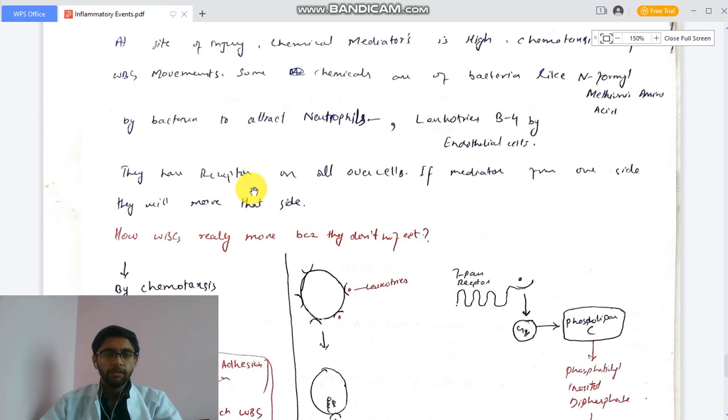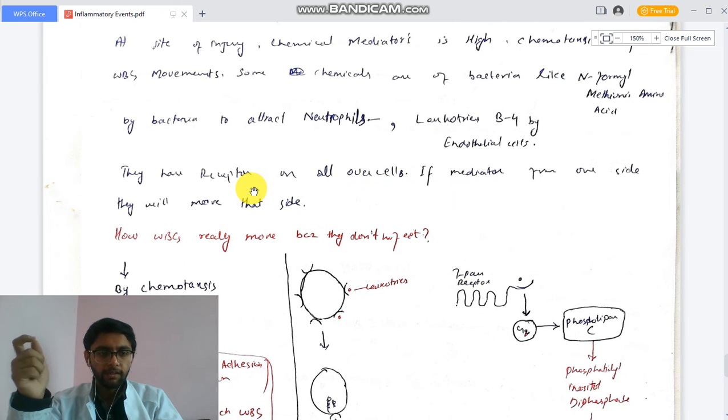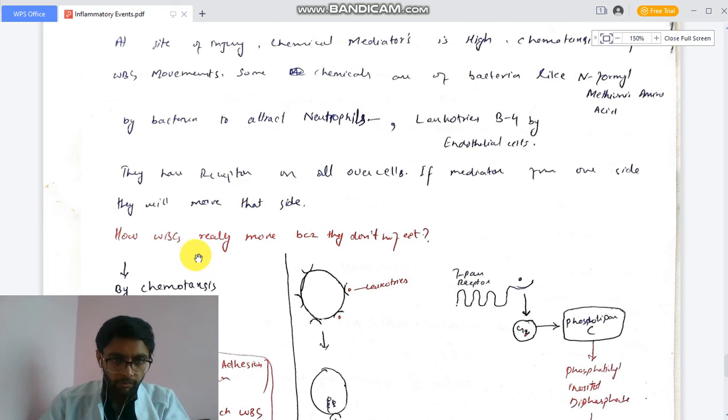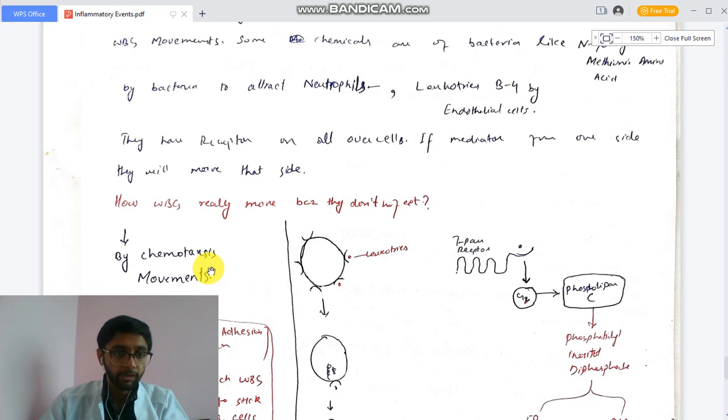For example, bacteria or some chemotactic factors release signal molecules to the WBCs, to neutrophils. These chemotactic factors bind with the neutrophils, and the neutrophil starts moving toward the injured site. So now we will discuss how WBCs really move, because they don't have legs. They move by chemotaxis. Let's study how chemotaxis works.